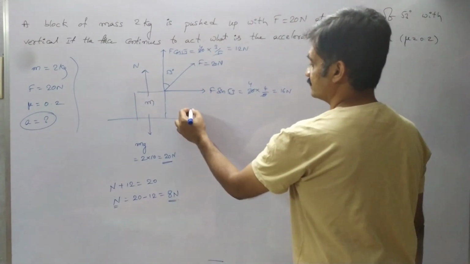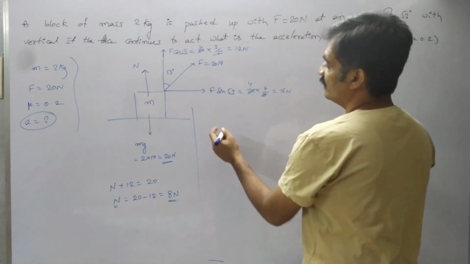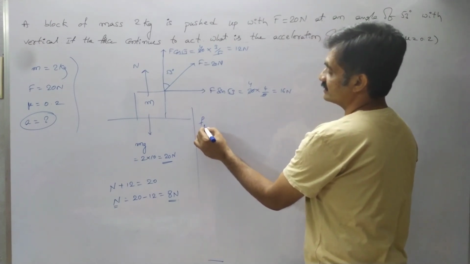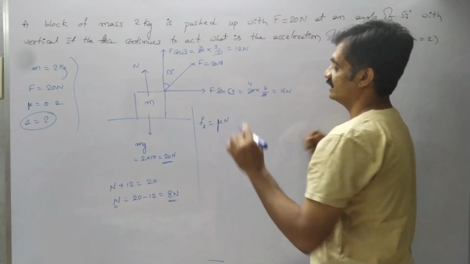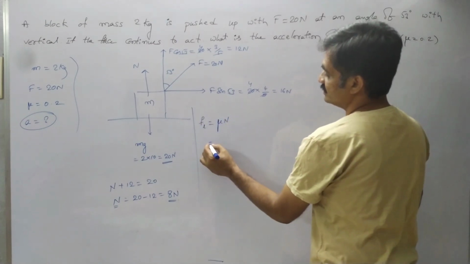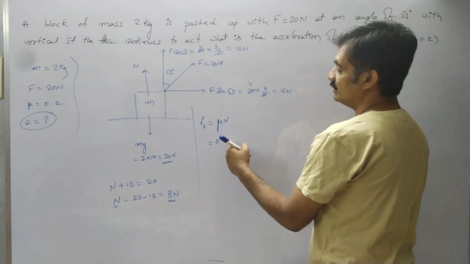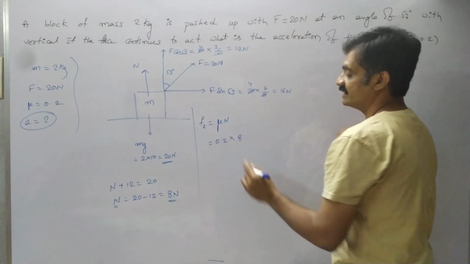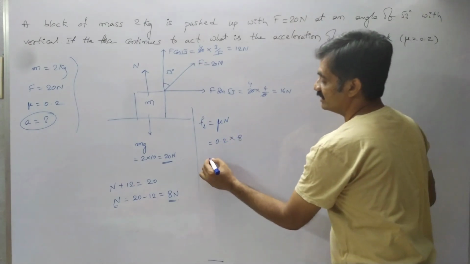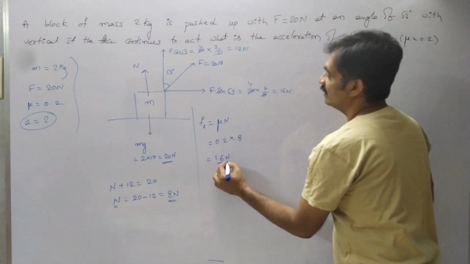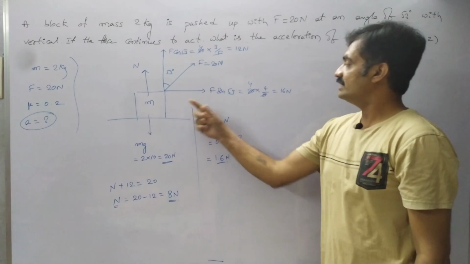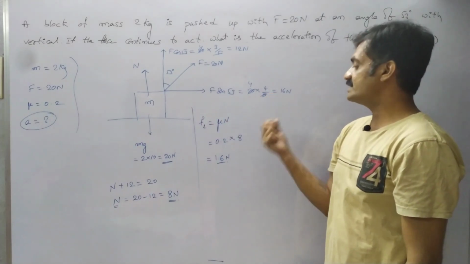Now from this we have to find out the limiting frictional force, where the limiting frictional force equals mu into N, where the value of mu is 0.2 into N is 8. 8 twos are 16, nothing but the limiting frictional force is 1.6 Newton, whereas horizontally the force acting on the block is 16 Newton.